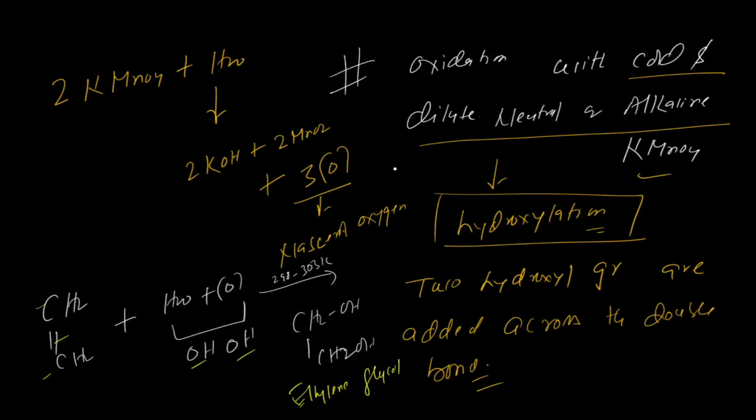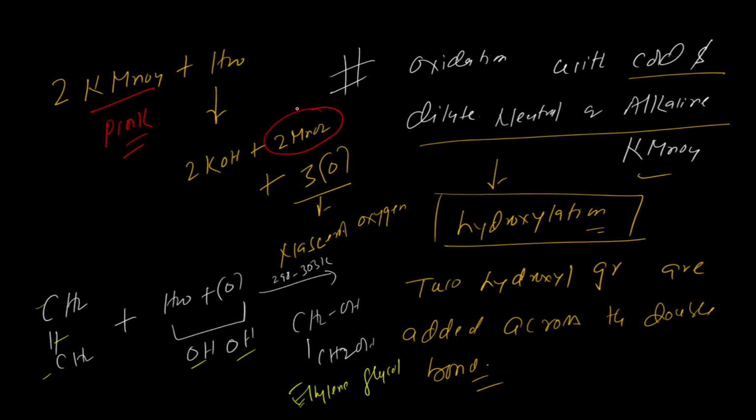Now, some important information I would like to give you about the color in this reaction. The color of KMnO4 is pink. When it reacts with the alkene, it is discharged and a brown precipitate of manganese dioxide is formed.